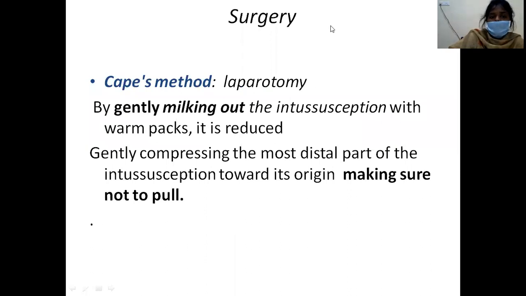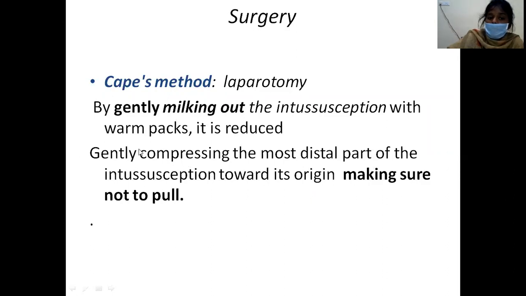Coming to the surgery, it is like the Cope's method, that is laparotomy. You will be giving a right-sided incision, opening the right side of the abdomen, and you will appreciate the mass of intussusception. Then the important thing is you have to be very gentle in this procedure. In any surgery you have to be gentle, but with intussusception you should be very gentle while milking out or squeezing out, compressing the most distal part of the intussusception towards its origin.